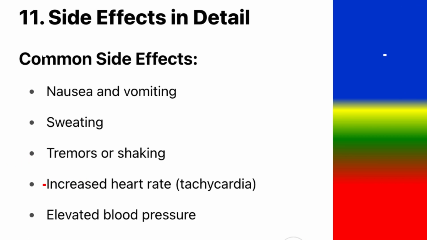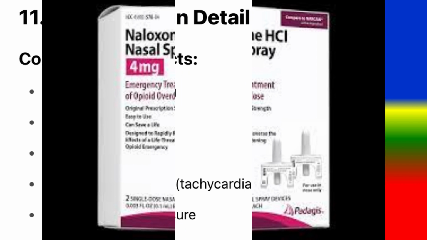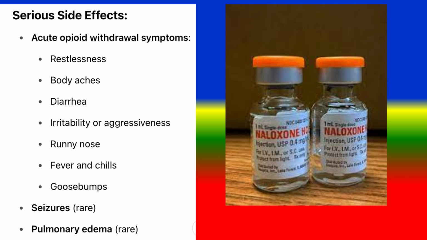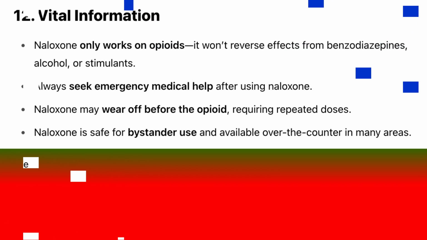11. Side effects in detail. Common side effects: nausea and vomiting, sweating, tremors or shaking, increased heart rate, tachycardia, elevated blood pressure. Serious side effects: acute opioid withdrawal symptoms, restlessness, body aches, diarrhea, irritability or aggressiveness, runny nose, fever and chills, goosebumps, seizures, pulmonary edema.